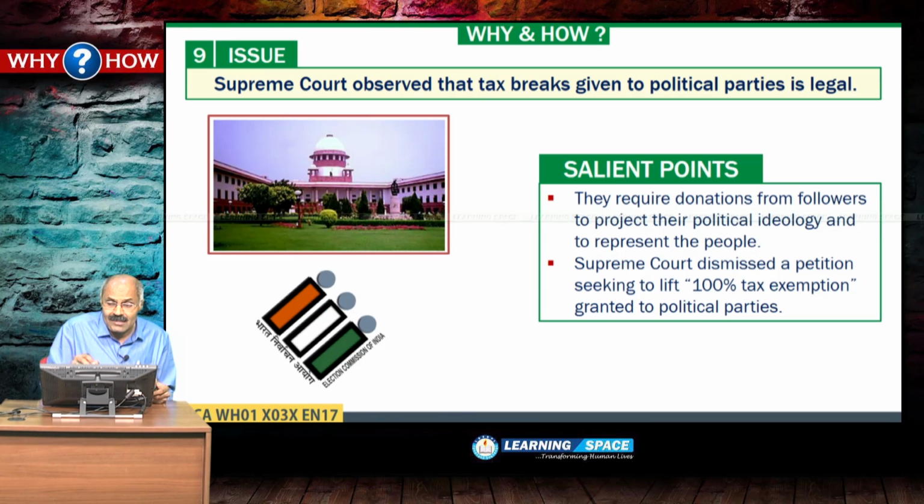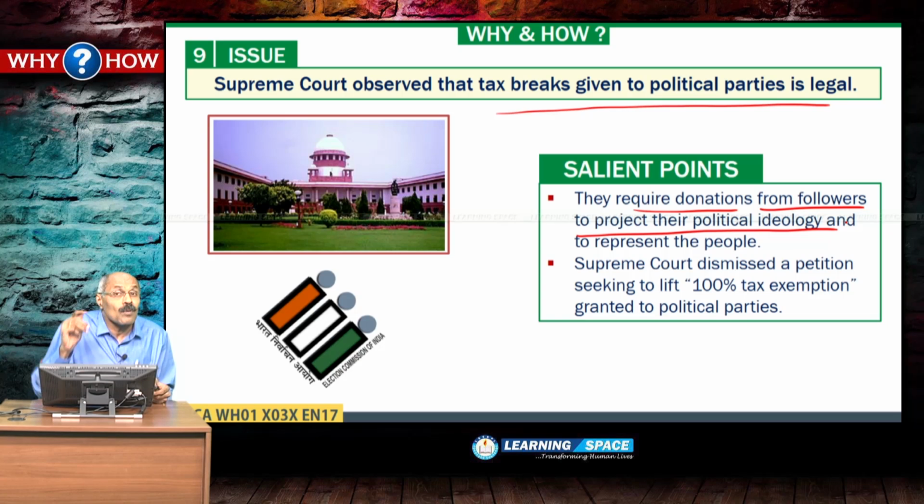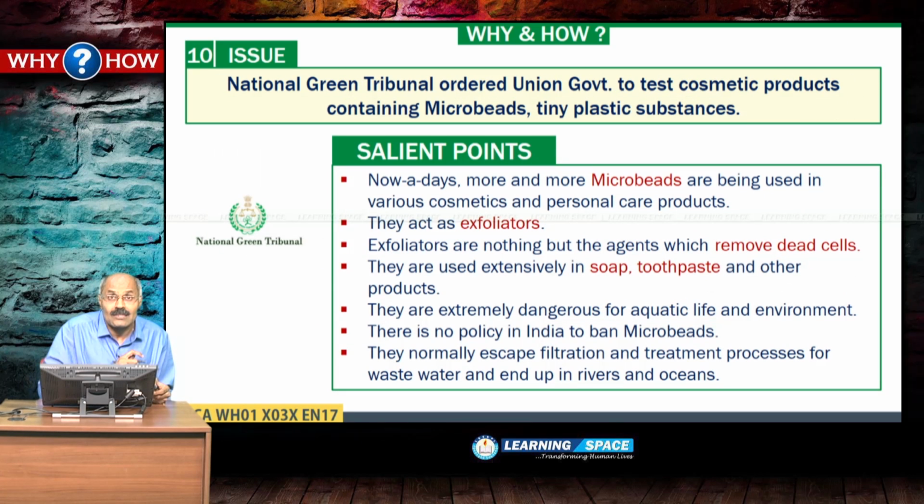Supreme Court observed that tax breaks given to political parties are perfectly legal, and the Supreme Court also stated that they require donations from followers to project their political ideology. Then the Supreme Court accordingly dismissed a petition seeking to lift the 100% tax exemption granted to political parties. So there is 100% tax exemption granted to political parties, and the Supreme Court perfectly upheld that. Look into the next one.